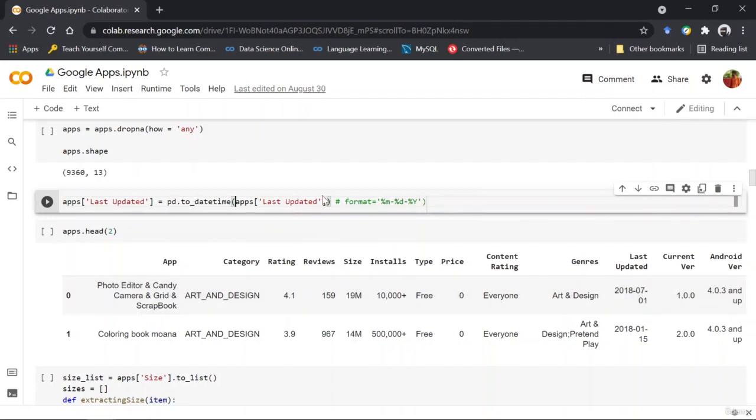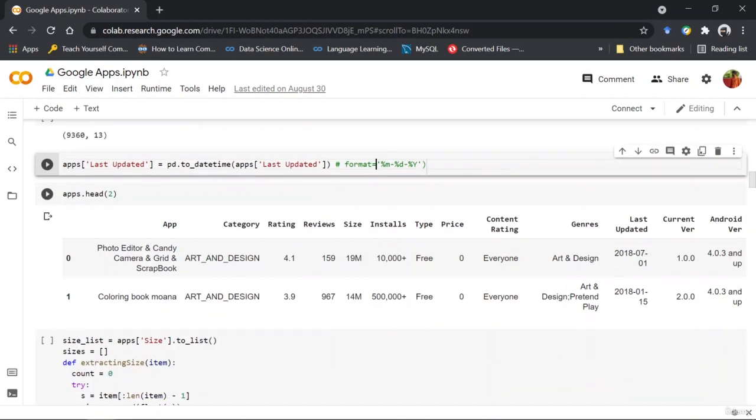If you want to change the format in some other way, what you can do is type in format, since it is also a parameter for this function right here, and you can just type in maybe day, month, year, or in any way that you want.